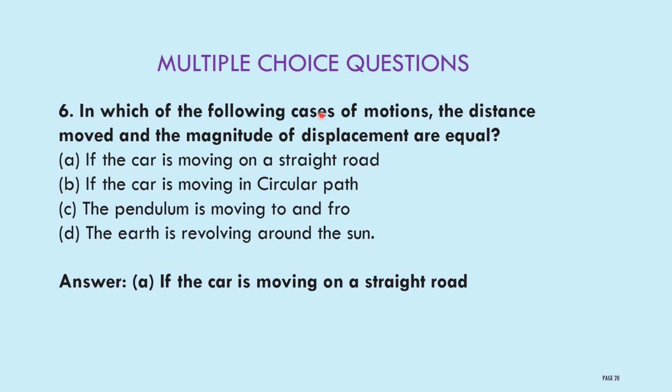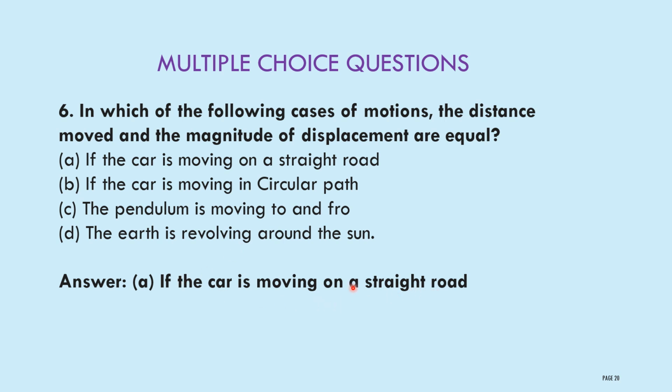In which of the following cases of motion are the distance moved and the magnitude of displacement equal? In which case will the distance of an object be equal to its displacement? First option, if the car is moving on a straight road. Second option, if the car is moving in a circular path. Option C, the pendulum is moving to and fro. Option D, the earth is revolving around the sun. The correct answer for this question is if the car is moving on a straight road.